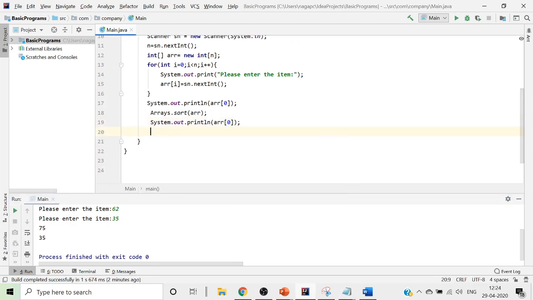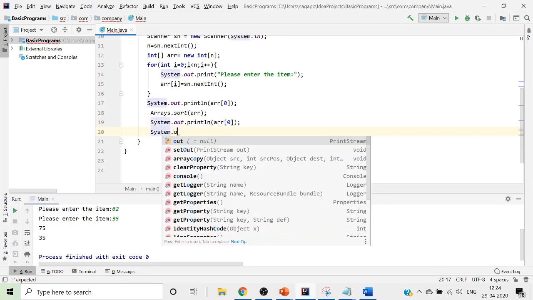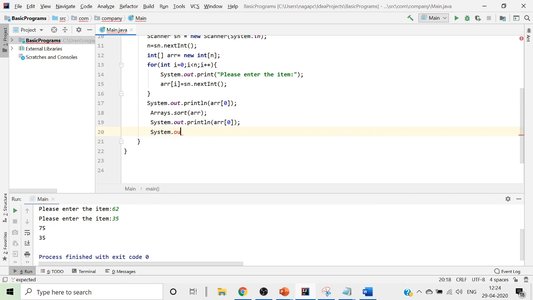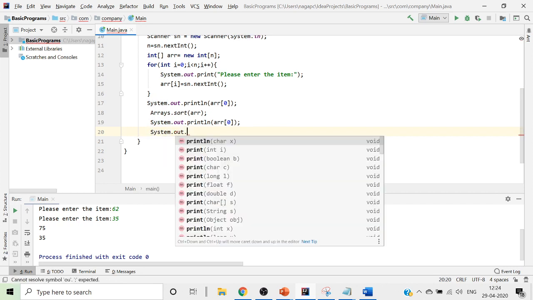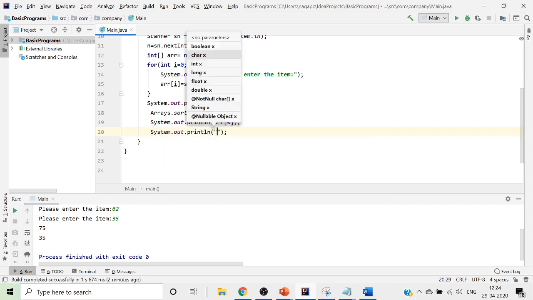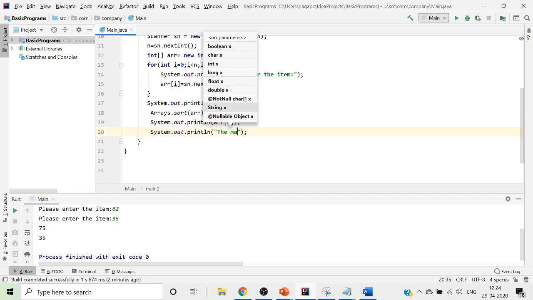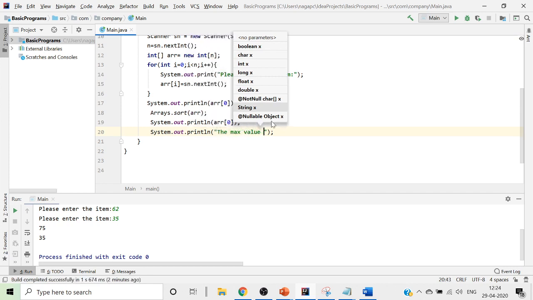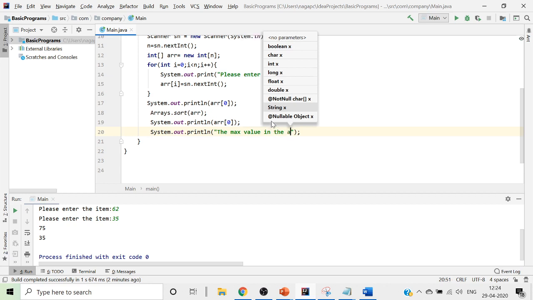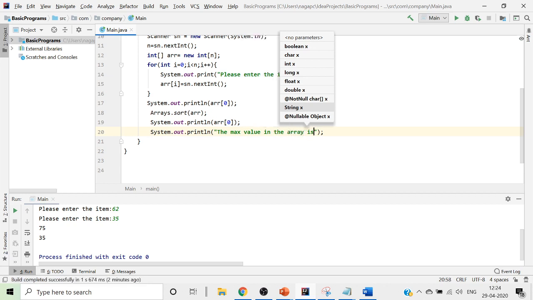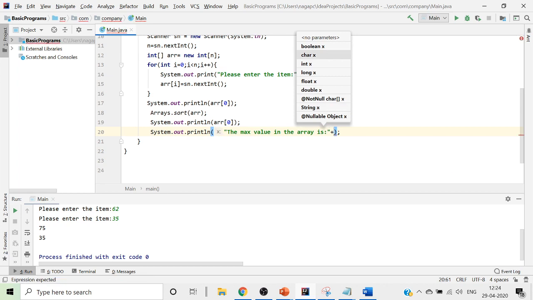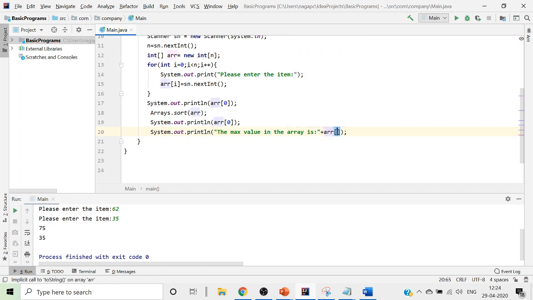System dot out dot println, I'll put it as "The maximum value in the array is", plus your ARR of n minus 1. This is your array.